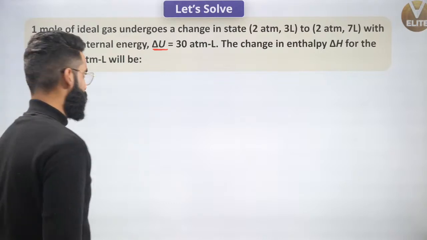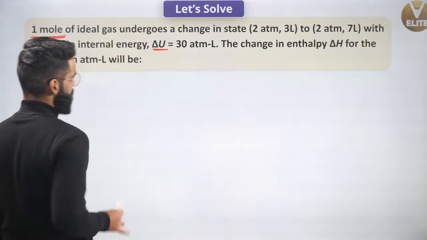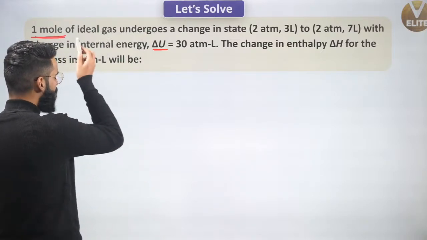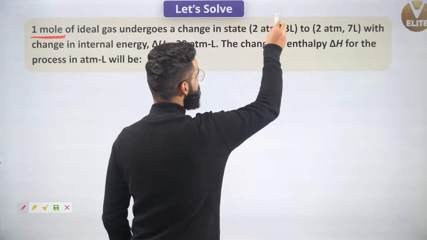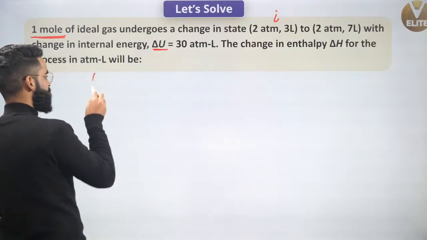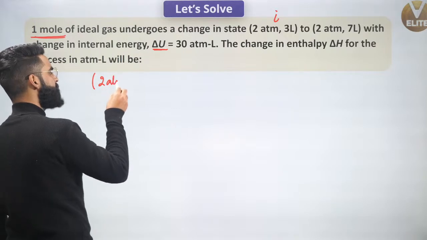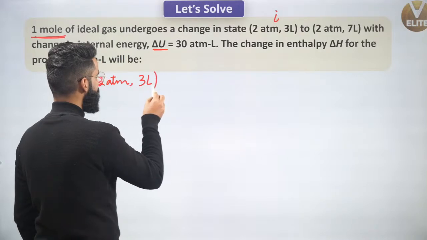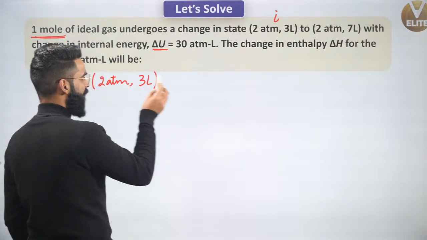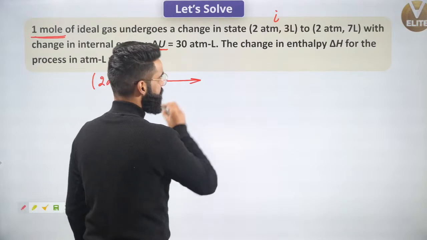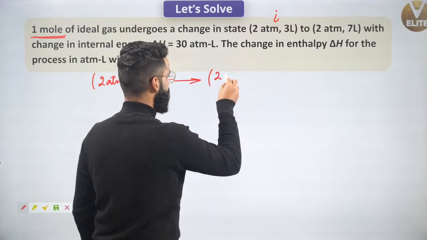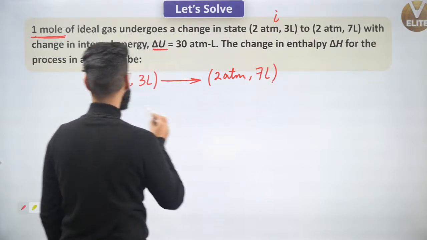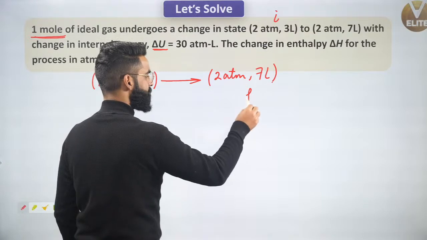Let's see how to solve this question. I've got 1 mole of ideal gas which undergoes a change in state. At the initial state, its pressure was 2 atm and its volume was 3 liters. Okay? And when this ideal gas has undergone a change in state, now its pressure is again 2 atm, but its volume is 7 liters. Yes, this is the initial state of the gas, this is the final state of the gas.